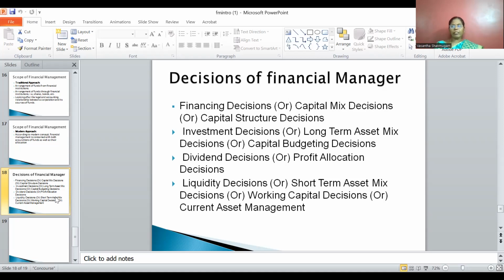Next is the management of cash. Every finance manager has to make decisions with regard to cash management, because liquidity is also very important. Whatever money they have, they cannot completely park in profitable investments, because they need cash and liquidity to meet day-to-day expenses, that is, working capital requirements.